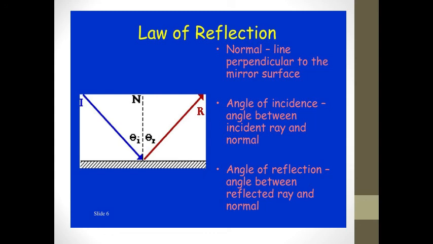The ray which bounces off is called the reflected ray. Therefore, the angle of reflection is the angle between the reflected ray and normal, and this angle is defined by theta r. The reflected ray is defined by R and the angle between reflected ray R and N is the angle of reflection.